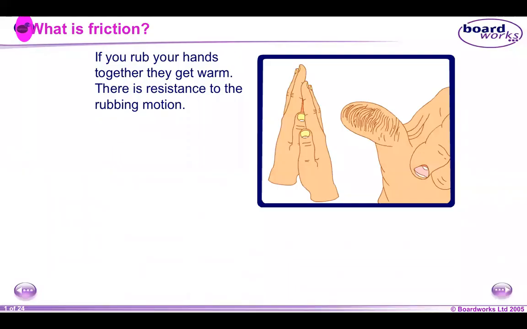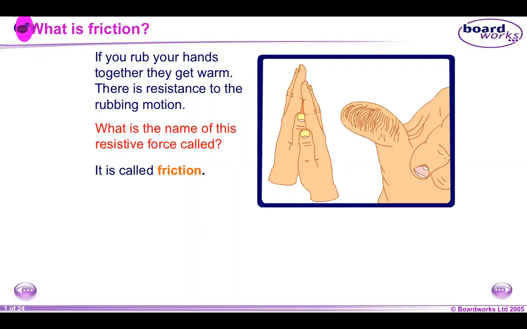Hi everyone. So today, for this week, we're going to be covering friction and gravity. So what is friction? If you take both hands and rub your hands together, they get warm. This is because of this rubbing motion. There is some sort of resistance. And why does your hand feel warm? It's due to friction.